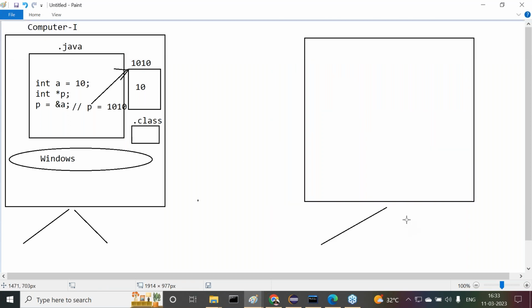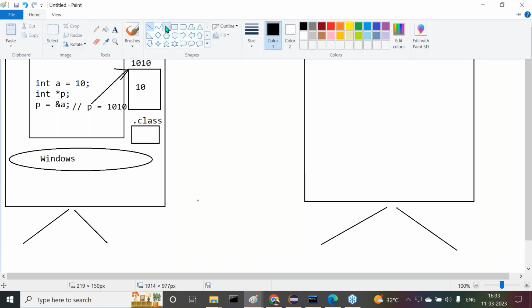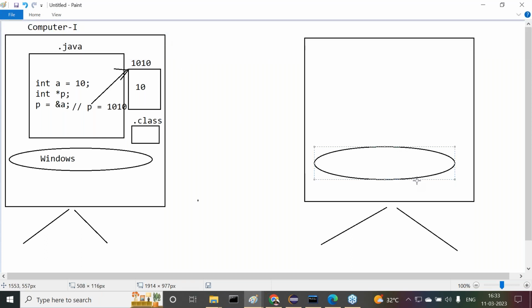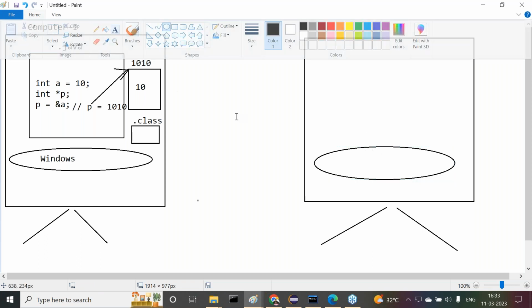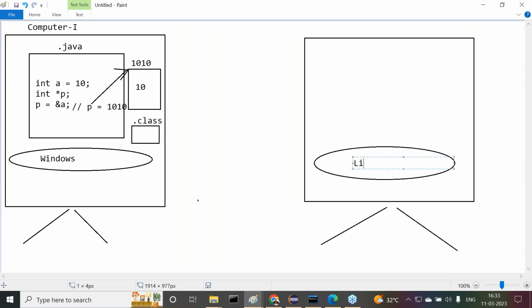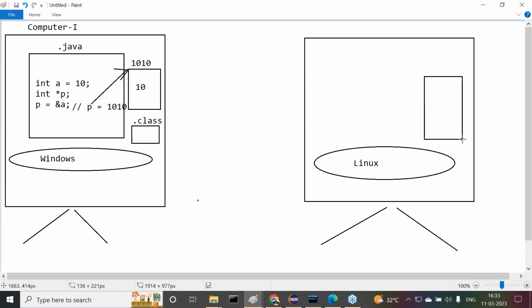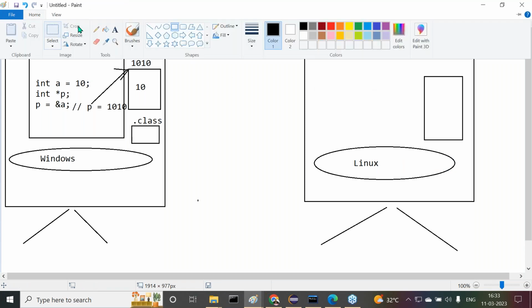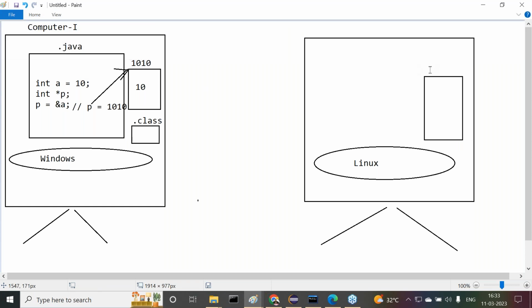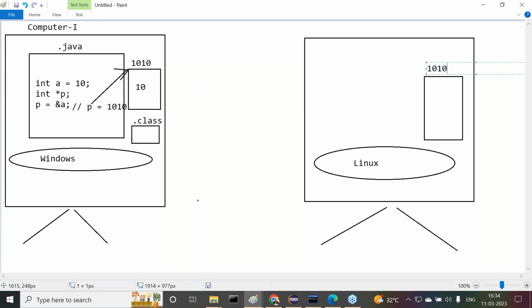Now inside this computer, operating system exists here. Now this time I want to use a Linux operating system. Memory exists here. For example, say this memory location is 1010.